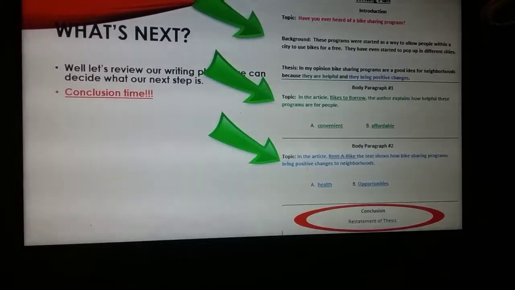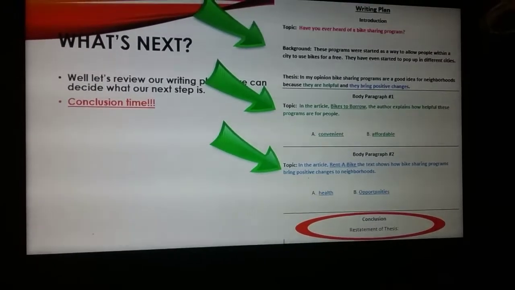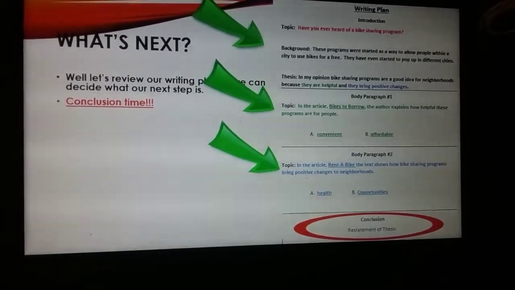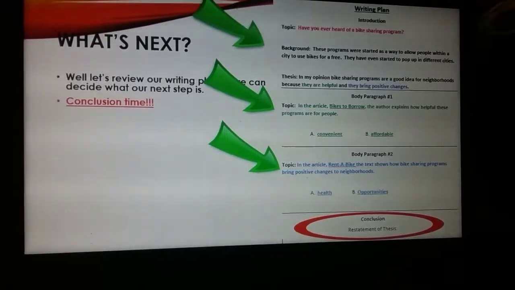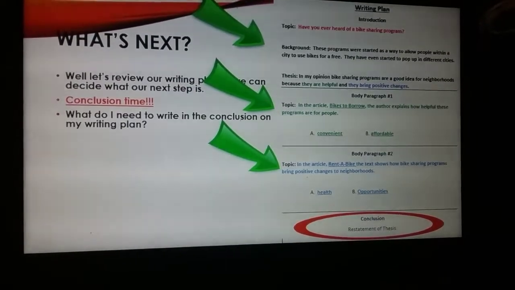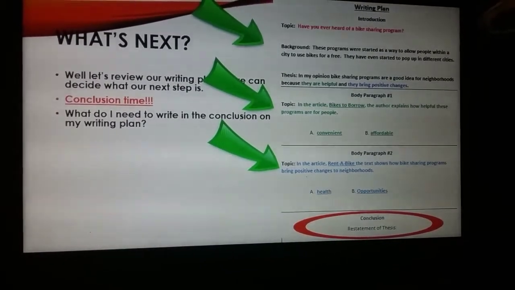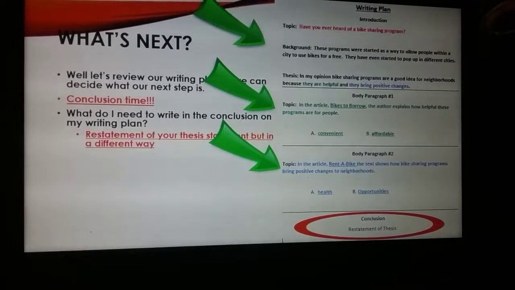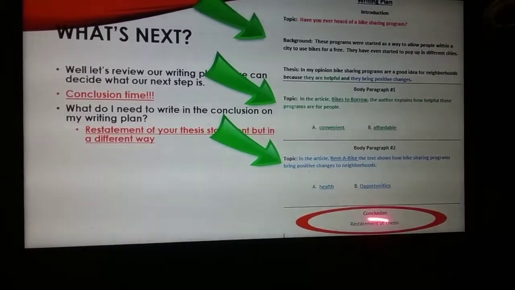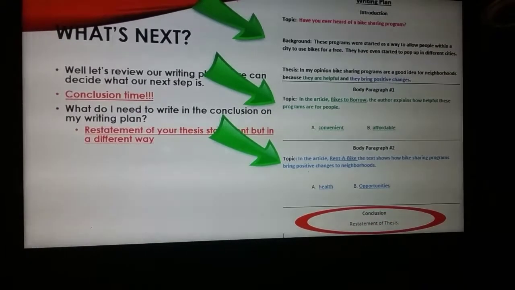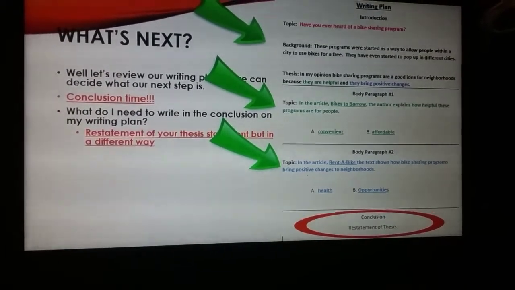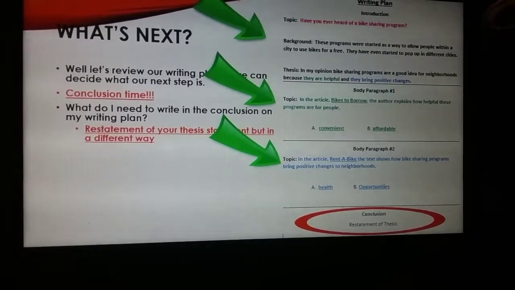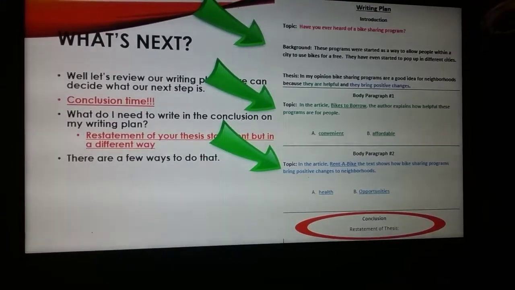It's time for us to plan out the final stage on our writing plan before we start writing the actual essay. So what do I need to write in the conclusion on my writing plan? Well, that's simple. It says right here, we need to restate your thesis. So it's a restatement of your thesis statement, but you need to do it in a different way.